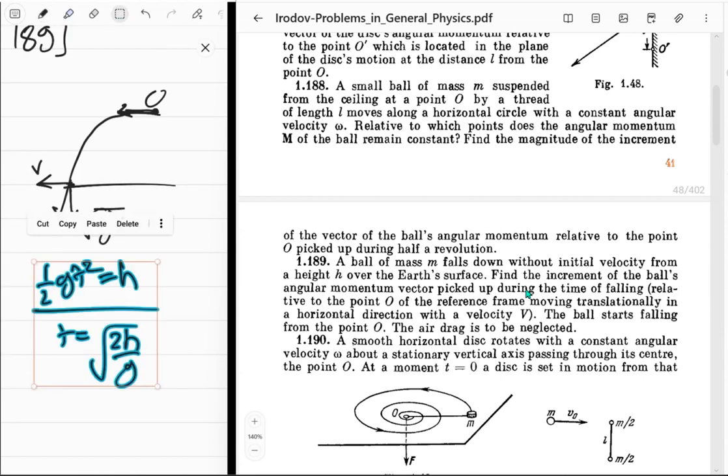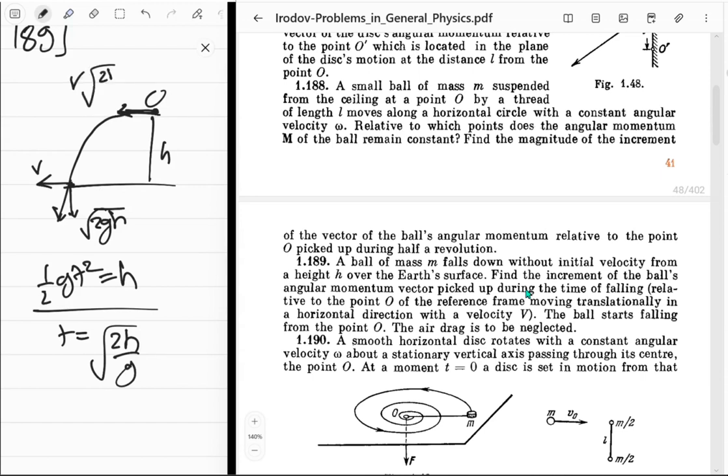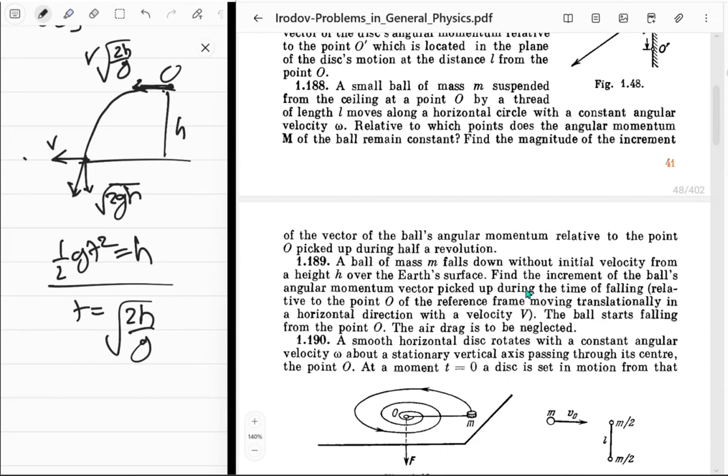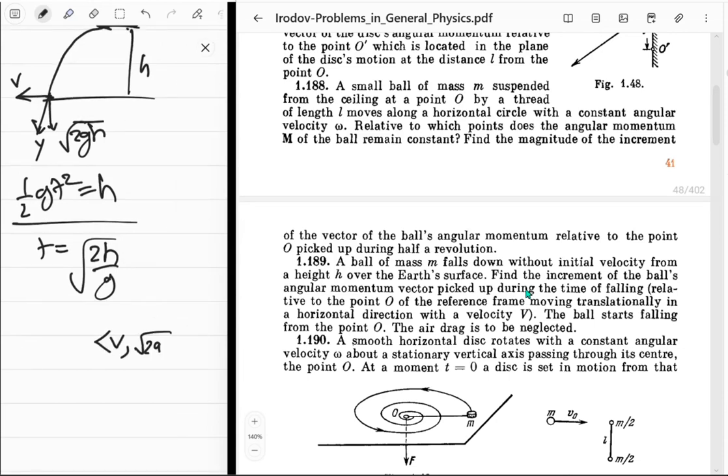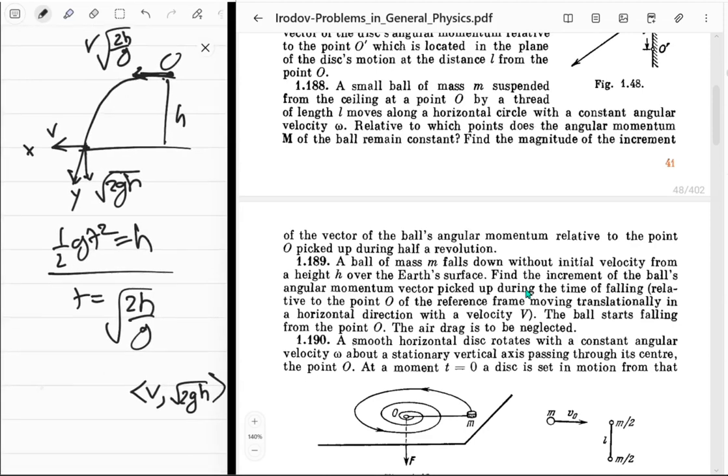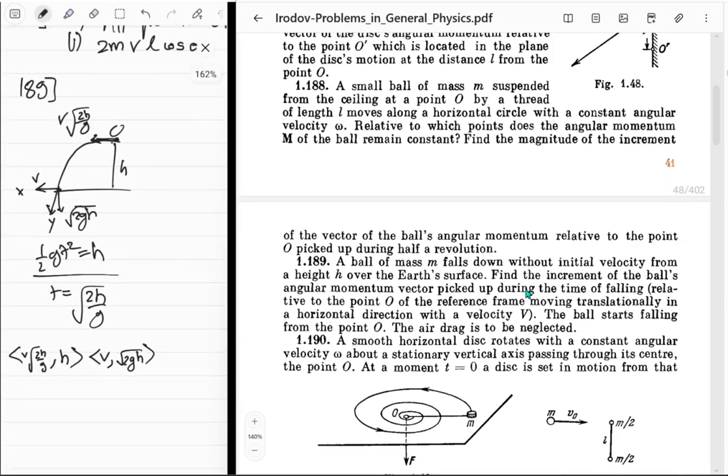You also have the r vector because this thing is h, right? And then you got this, which is just v times t, which, guess what, you would know what the t is. So it's v times square root of 2h upon g. So now you know the r vector, you know the v vector. Let's say this thing is the positive x-axis, this thing is the positive y-axis. I know, unconventional, but whatever. So then our v vector is just v comma square root of 2gh, and our r vector is going to be v times square root of 2h upon g, and then comma h.